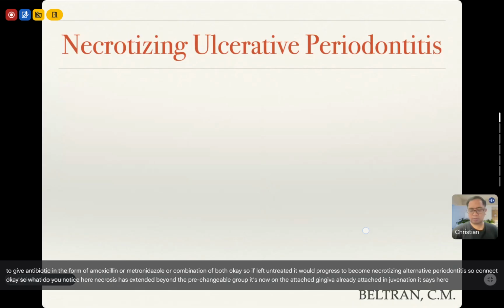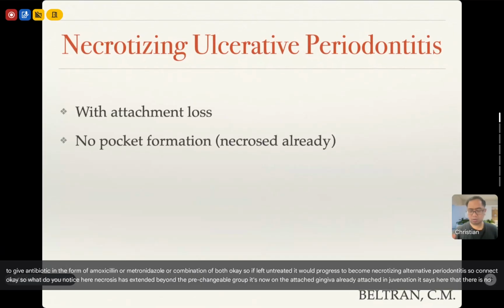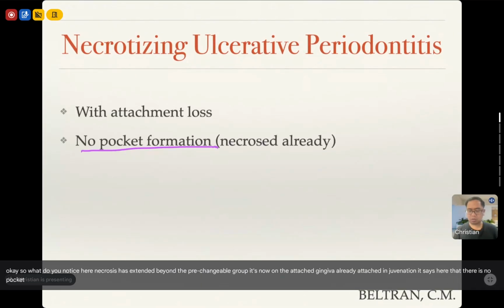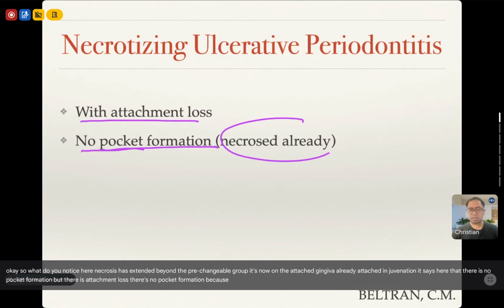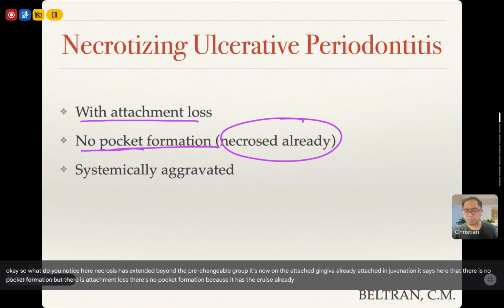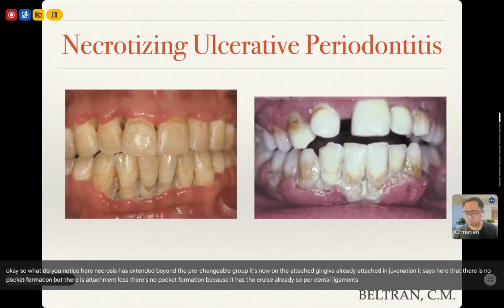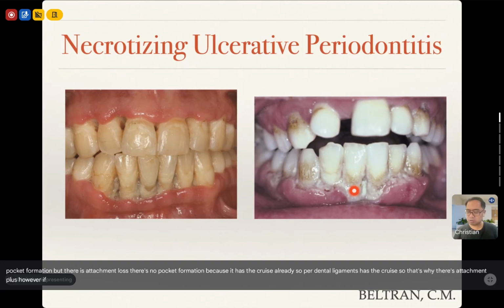It says here that there is no pocket formation, but there is attachment loss. There's no pocket formation because it has necrosed already. The periodontal ligament has necrosed, so that's why there's attachment loss. However, if you try to insert your probe, you won't be able to probe anything because there's no gingiva here. It has necrosed already.